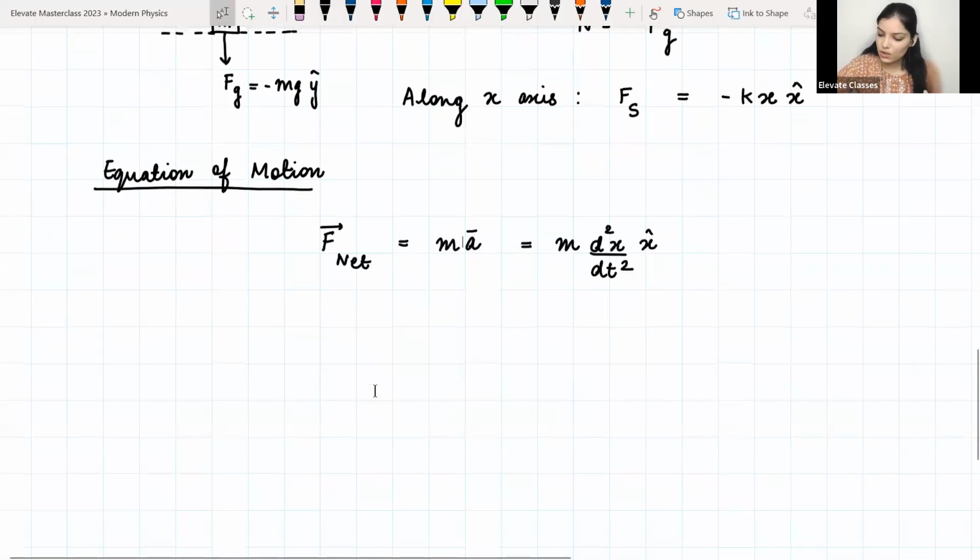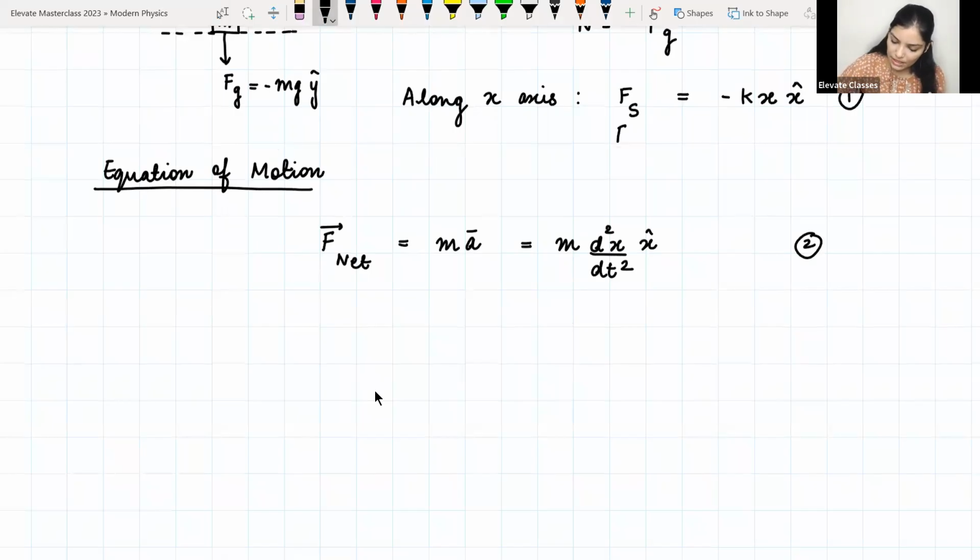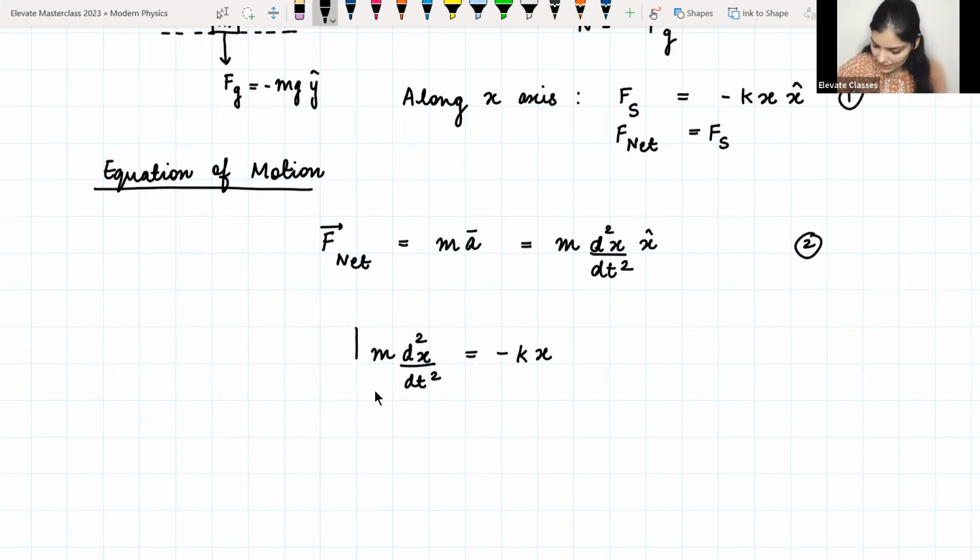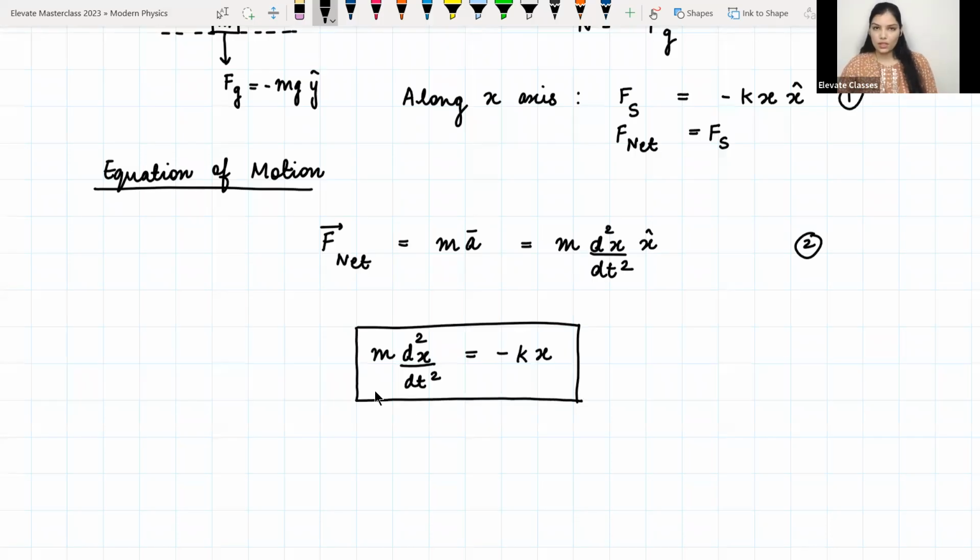Okay, so now let us take this equation and this equation. So let me write here that F net along x is equal to Fs simply. So what we are going to do is let us substitute or equate these two equations. Okay, so this is what we should get. So now this is a differential equation because it contains derivative terms, and it's a second order differential equation because it contains a second order derivative term.